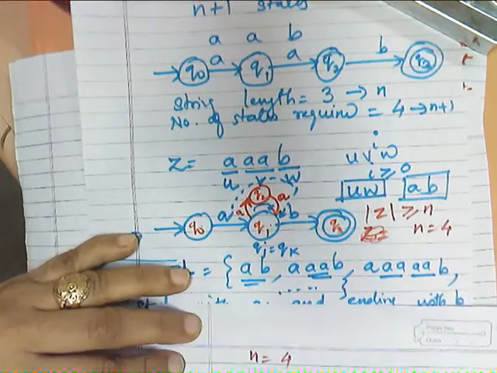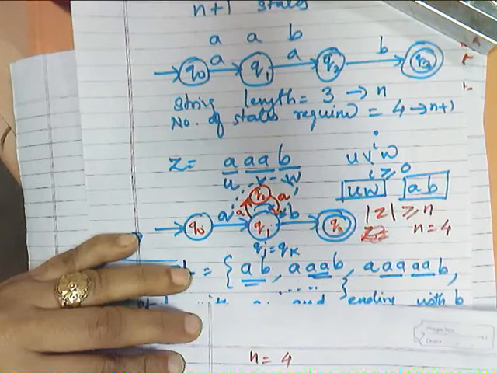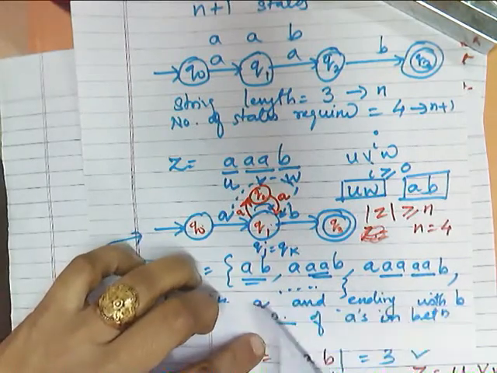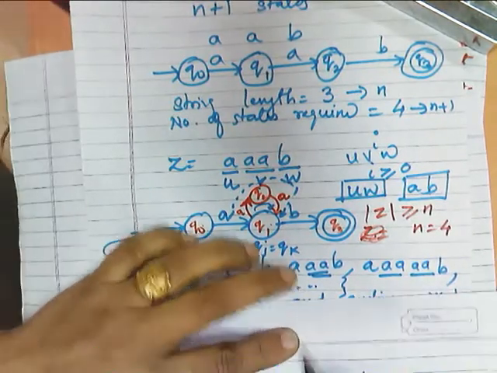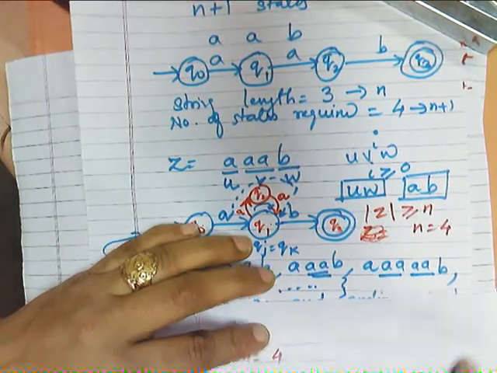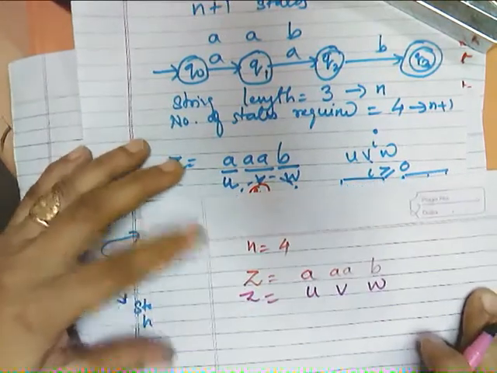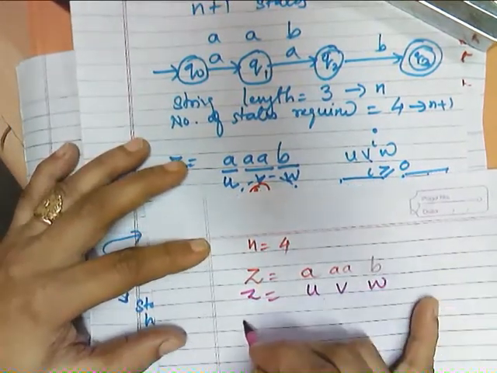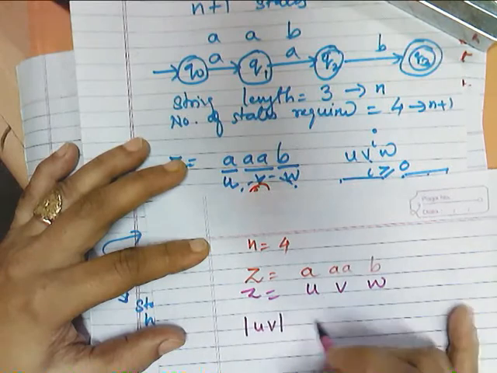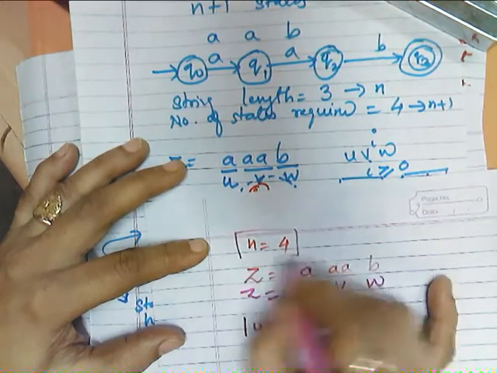And if I represent Z as AAB, then I will be representing Z as UVW. Agreed? And the length of UV should be less than or equal to n. Now my n is 4.